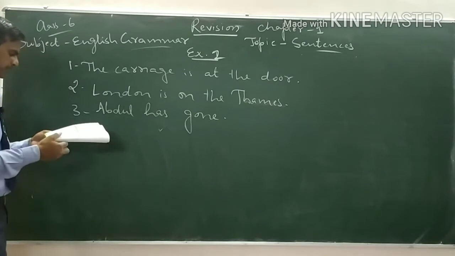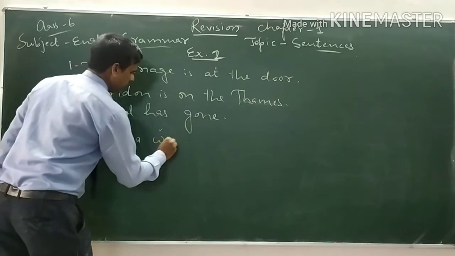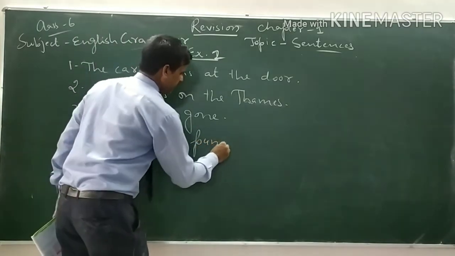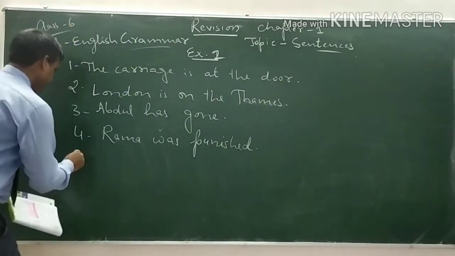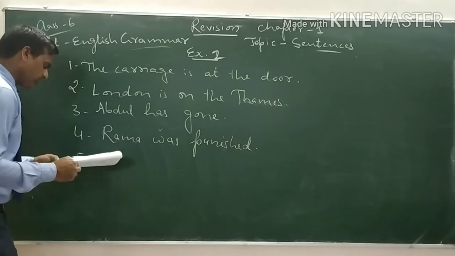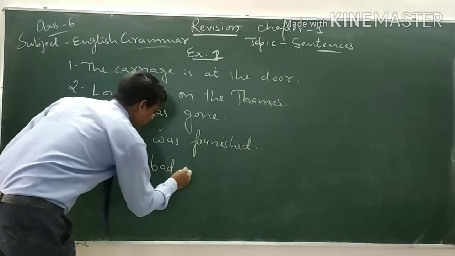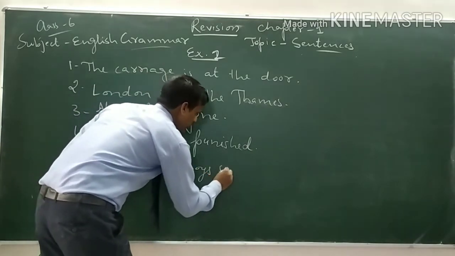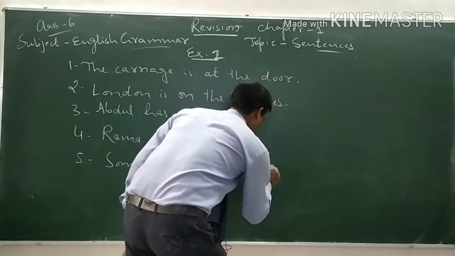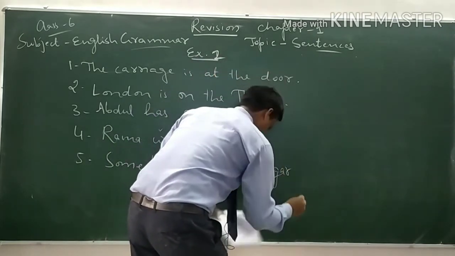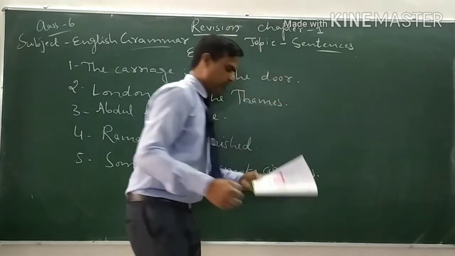Number 4, Rama was punished. Number 5, some bad boys smoke cigarettes.